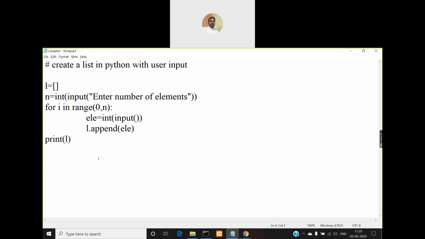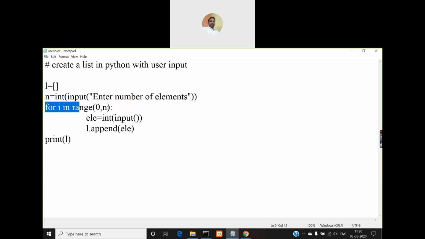Look at the next statement. I'm reading all integer elements only because the input function is enclosed within the int function. Automatically all the values that you give will be converted into integer values and stored in n. And look at the next statement. I'm using a for loop, for i in range 0 comma n.